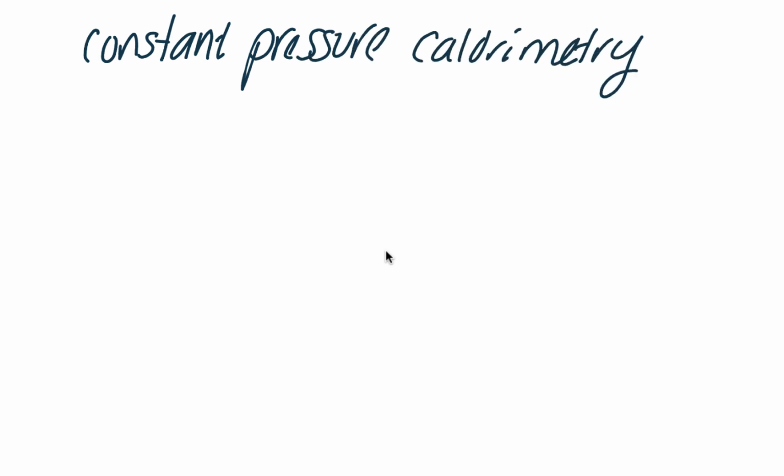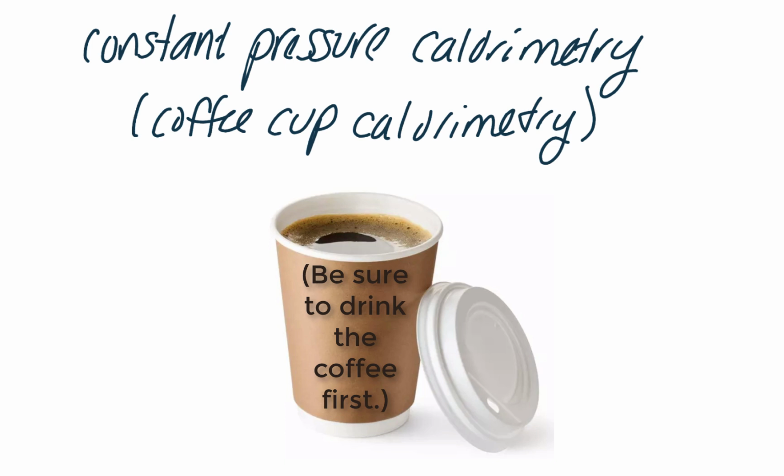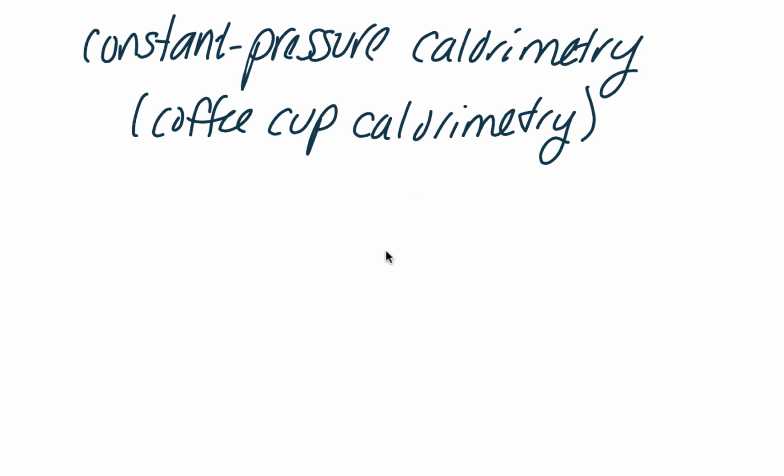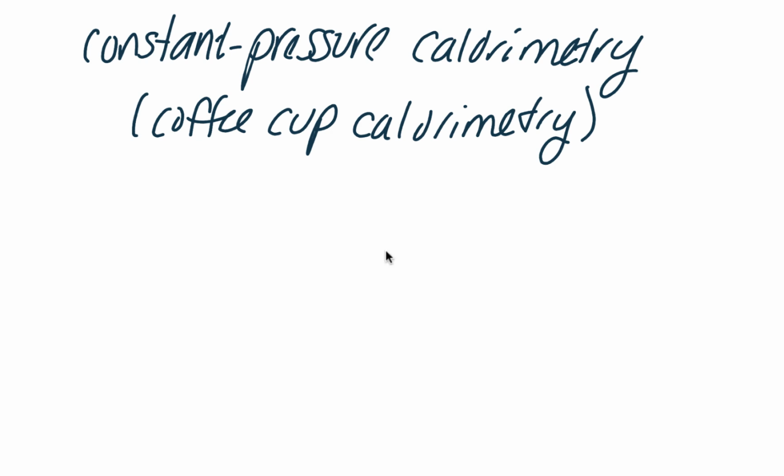The first way that we talk about finding enthalpy is through what we call constant pressure calorimetry or coffee cup calorimetry. This type of calorimetry can literally be done with a styrofoam cup from a gas station. This is an experimental way to find the enthalpy of a reaction. You would put it into your cup and you would measure the temperature beforehand, the temperature after, and the mass of everything in your cup. Then you can use the first law of thermodynamics to determine what the enthalpy of that reaction was. This is an excellent method, but it's not always possible because there are some reactions that happen very slowly.